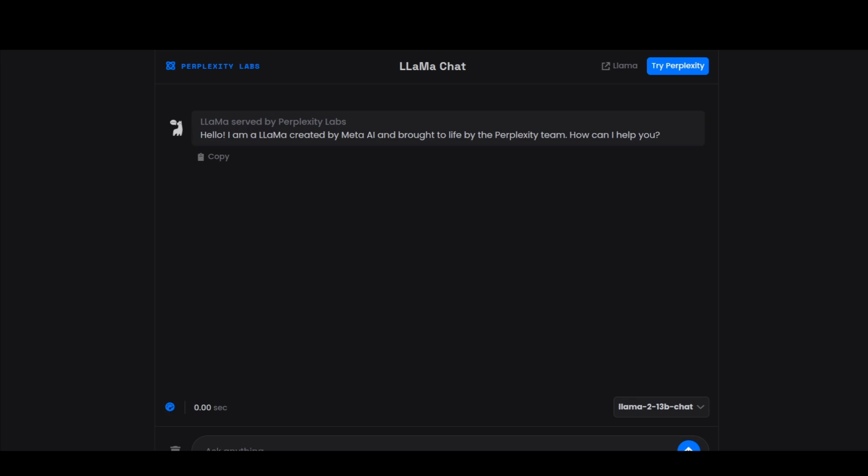If you're someone who can't be bothered about all the input parameters, then Perplexity AI has released a free version of LLAMA 2 demo app. So if we go to labs.perplexity.ai, we will be able to interact straight away with LLAMA 2.